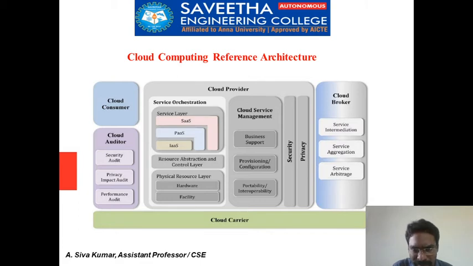Cloud service management comes under business support, provisioning and configuration, and portability and interoperability. Interoperability means it supports more than one operating system, and it plays a major role when we are using cloud services. Security and privacy also come under the cloud provider layer. The cloud brokers handle service intermediation, service aggregation, and service arbitrage.